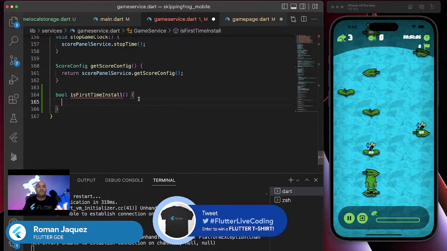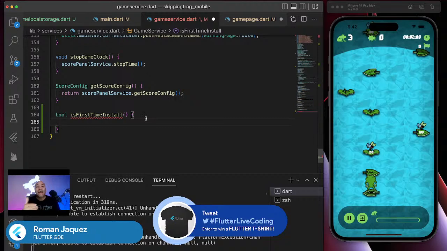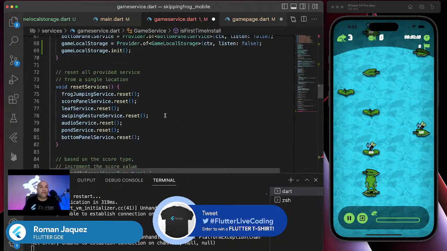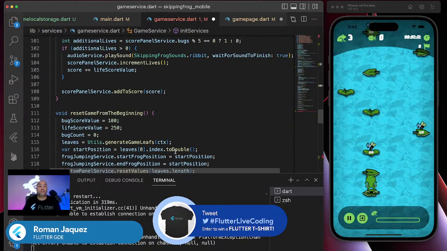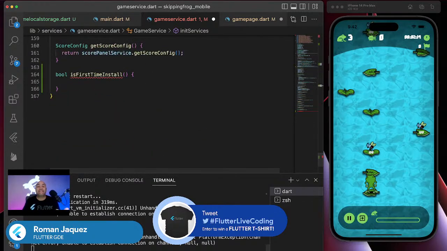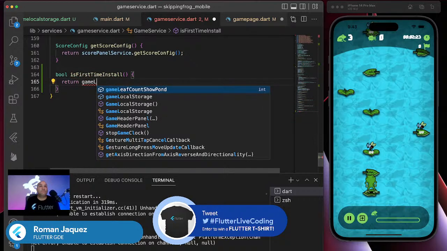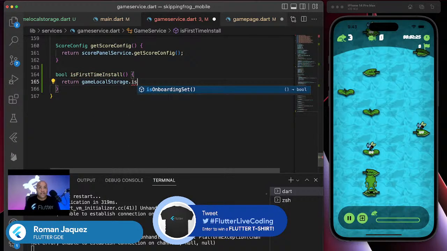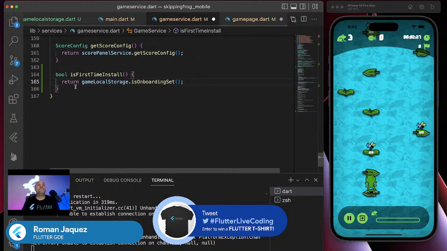And because I'm going to call this method is first time install, remember, I am injecting the game local storage service. So let's just reuse exactly the same thing that we have already in there. So my game local storage has a method called, what is it that we're calling it? So I'll say game local storage that is onboarding set. So if it's not, then is it onboarding set? Is it the first install? I truly want to check whether that is.